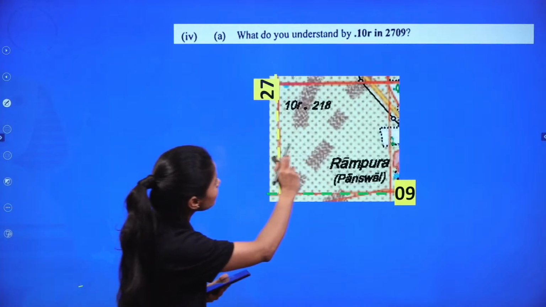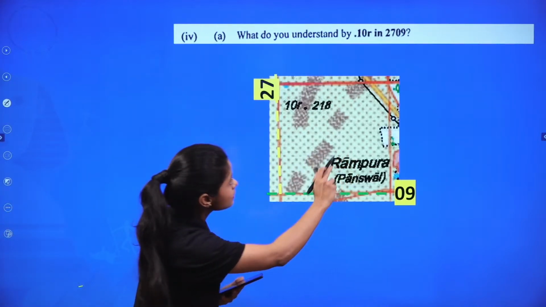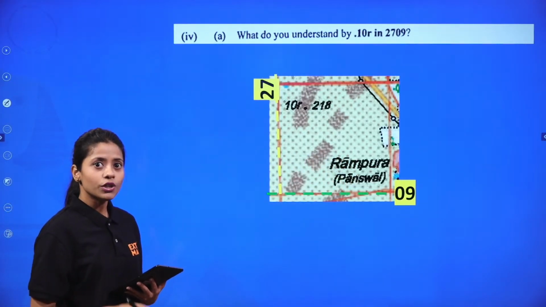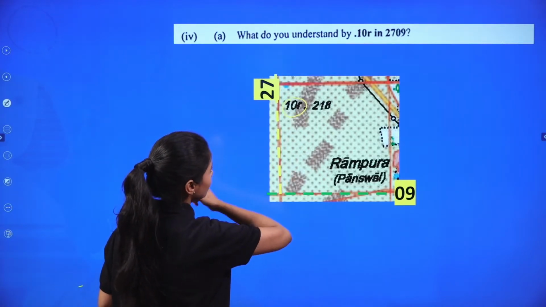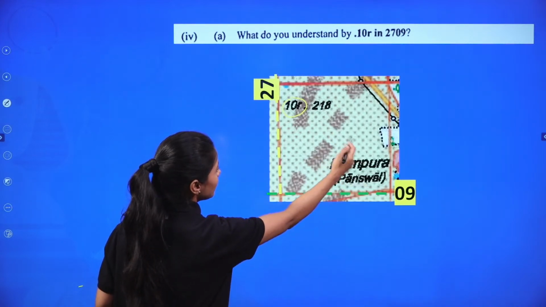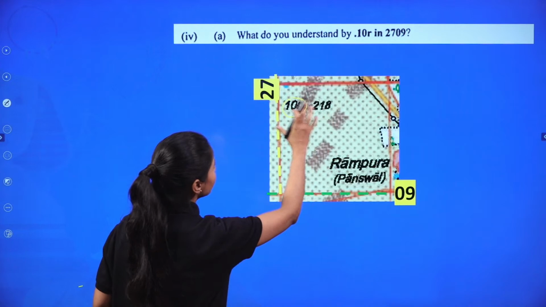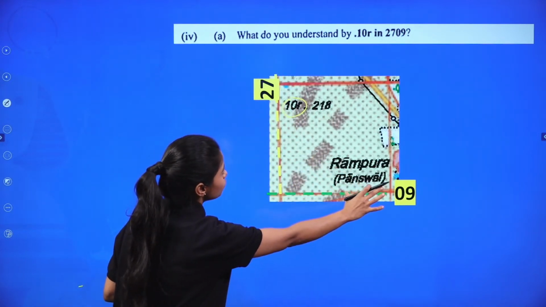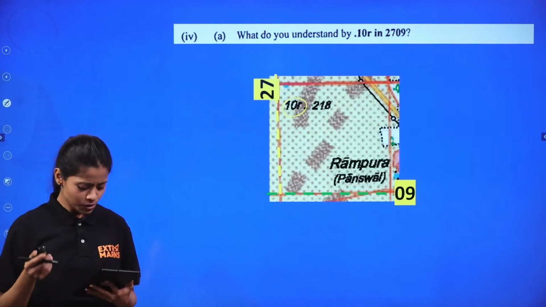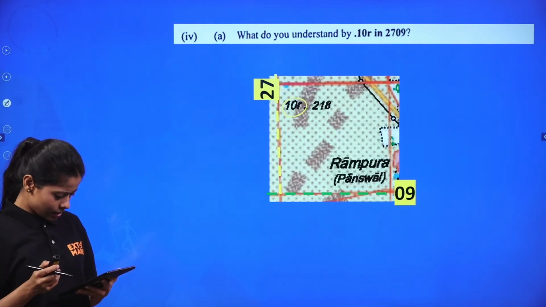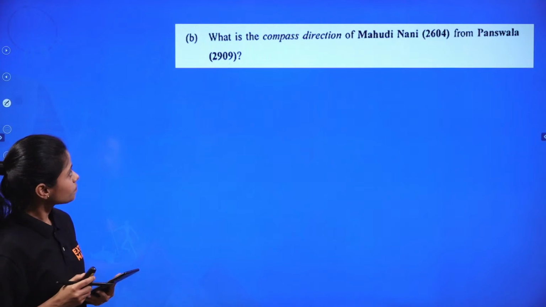So what do you understand by 10R in grid 2709? R is the relative unit, right? So this is the name of the place, or say suppose the river, whatever the place was, you were supposed to answer that within the grid. So it was very, very easy to understand, right?